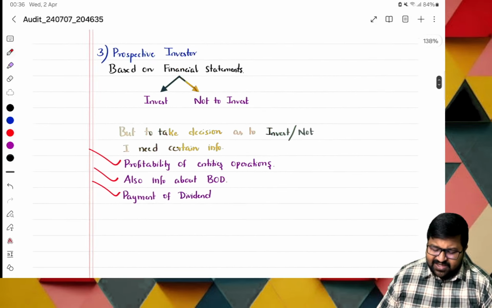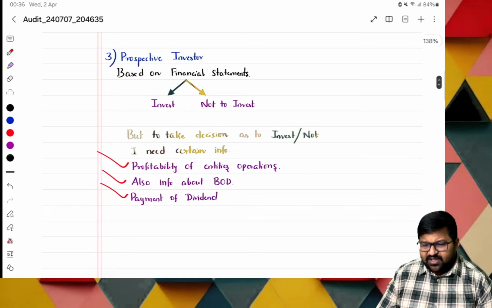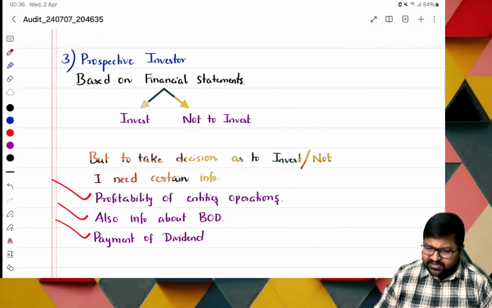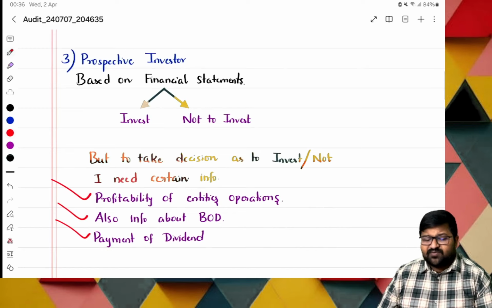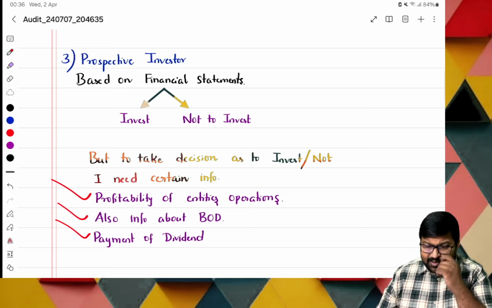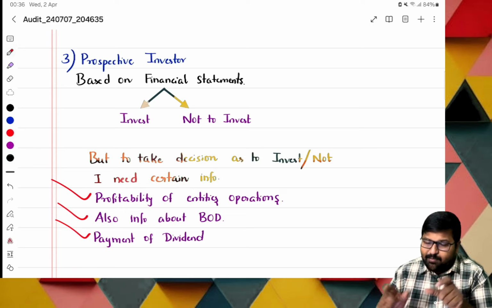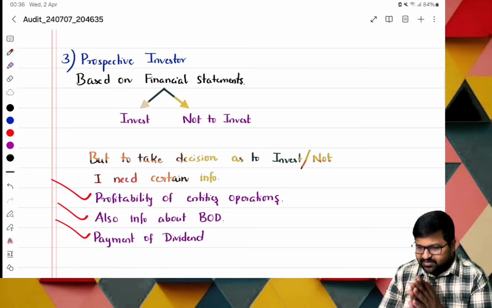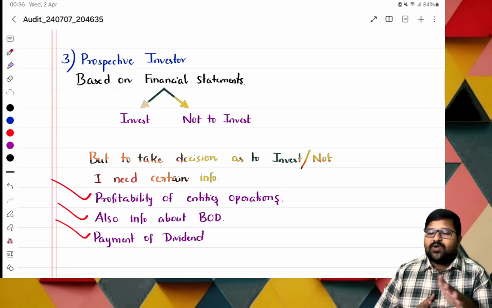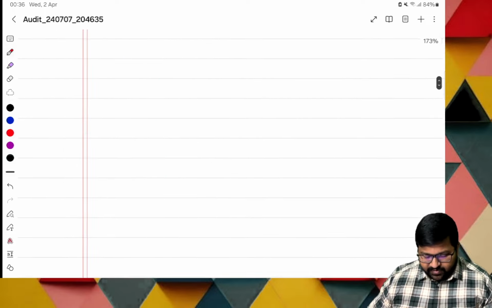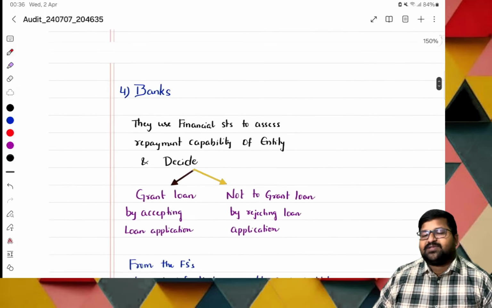Sir, if he feels the profitability is nice, if he feels that profitability is superb, then he will invest. But if he feels that the past trend of profitability is very bad, and EPS is also getting reduced, when he compares past year EPS and current year EPS and it is very less, then definitely he will not choose to invest in this company. That's the point. Next, the fourth user is banks.